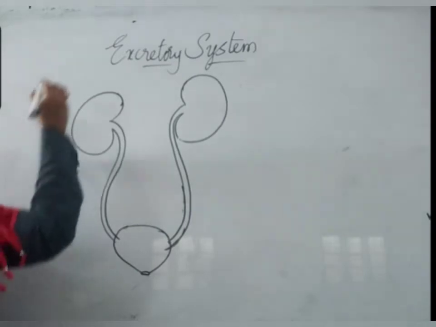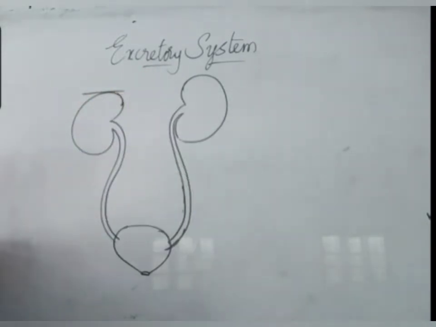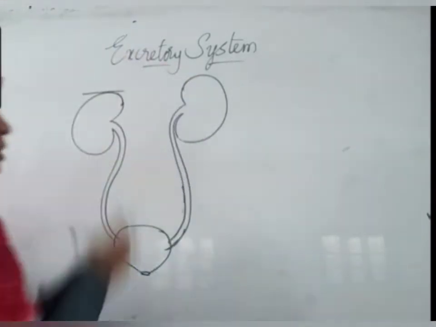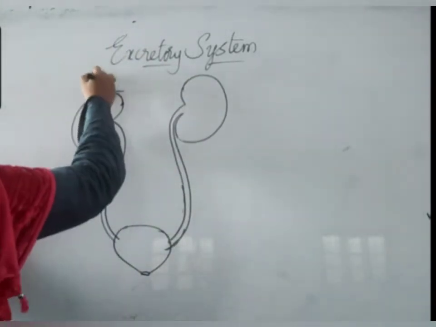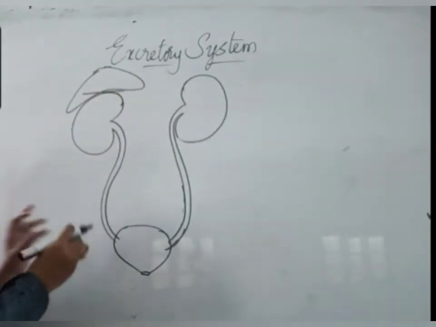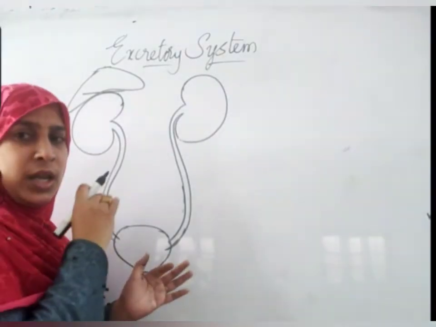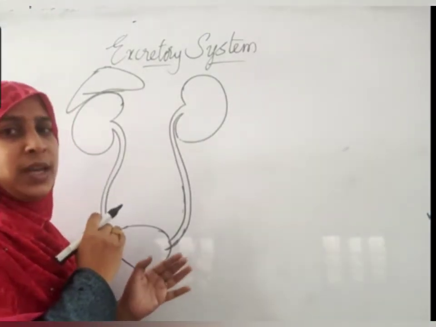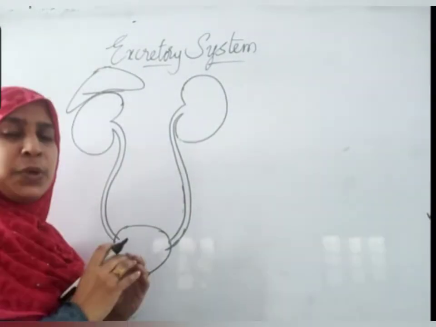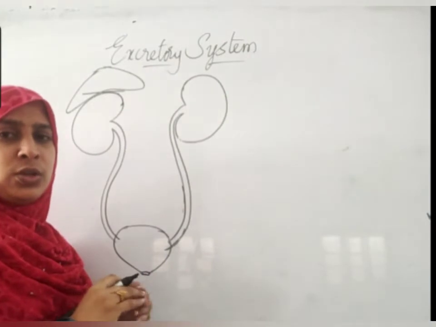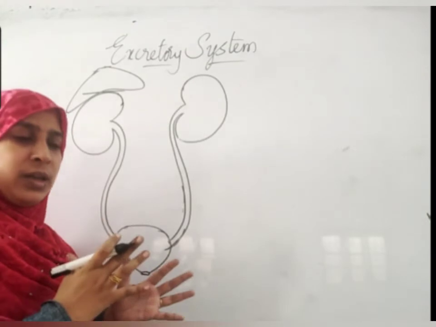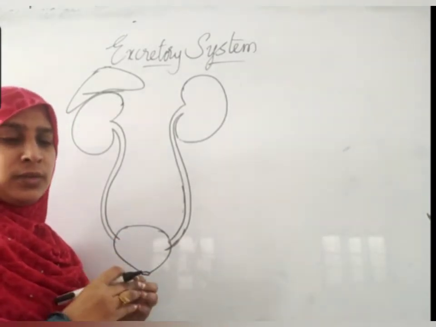Now you can ask me a question. Why did I draw this lower than this kidney? The right kidney is lower than the left kidney because the liver is here. The liver is adjusted just above the kidneys. That's why the right kidney is slightly lower than the left kidney. In our body, all the organs are perfectly packed to avoid any space.